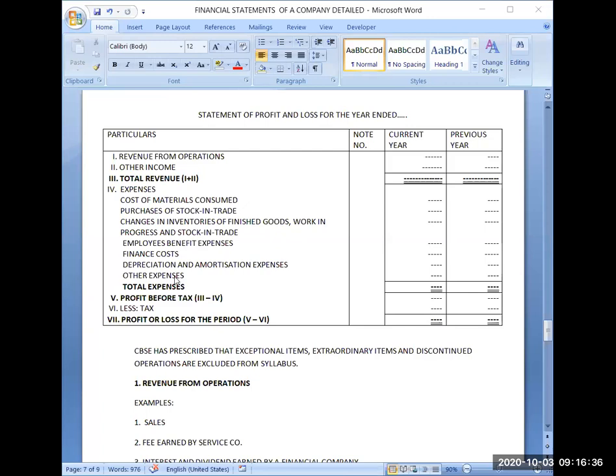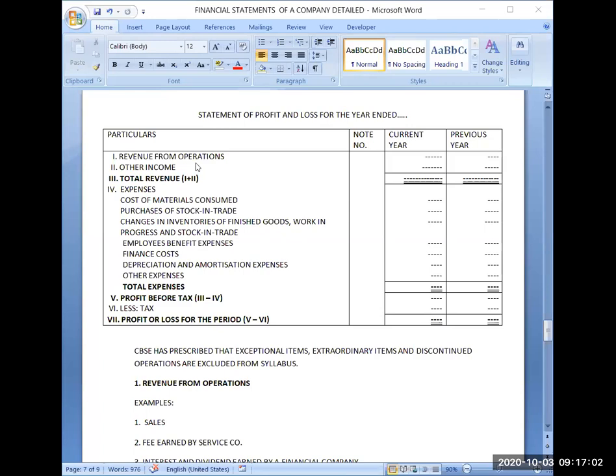So you can see last year you have prepared it in an account form where you were using the words to and by on the debit and credit side respectively. But here you will not find any to and by because it is actually not an account, it is only a statement. And it is again in the vertical format. It is not in the horizontal format.